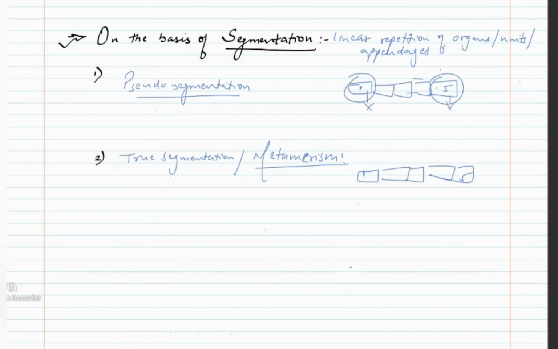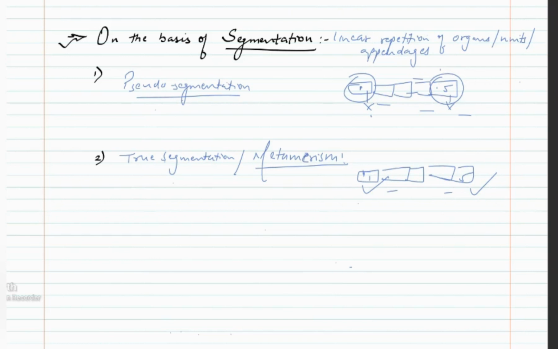Segment 1 will be formed first, segment 5 will be formed later on. So segment 1 will be older as compared to segment 5. However, in case of metamerism or true segmentation, segment 1 and segment 5 are equal in age, that is, they are formed together. So in case of pseudo segmentation, all the segments have different ages, and in case of metamerism or true segmentation, all segments have the same age.